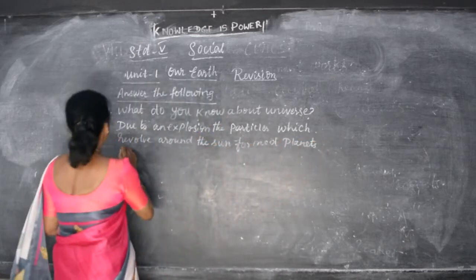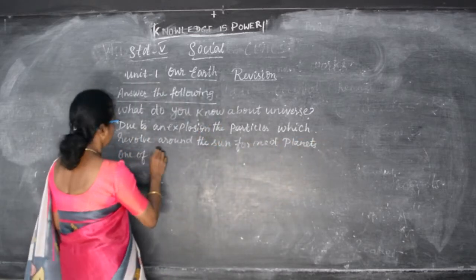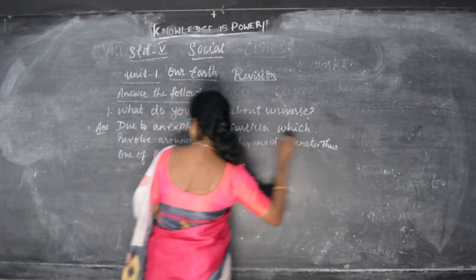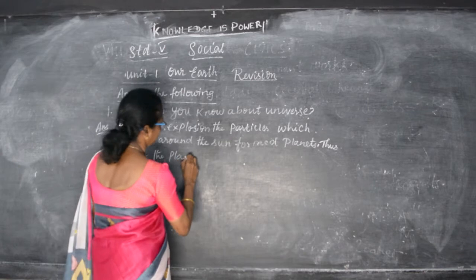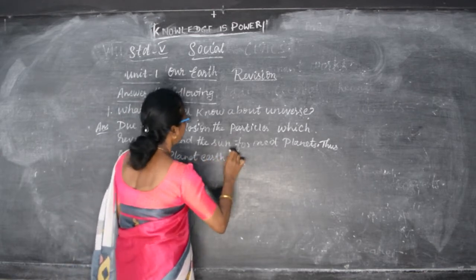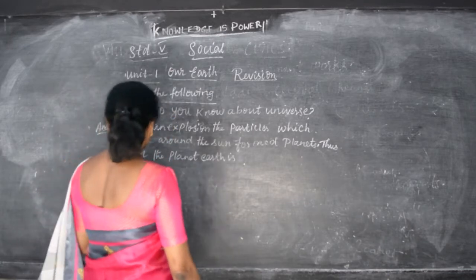One of the planets, thus one of the planets, Earth, is formed.